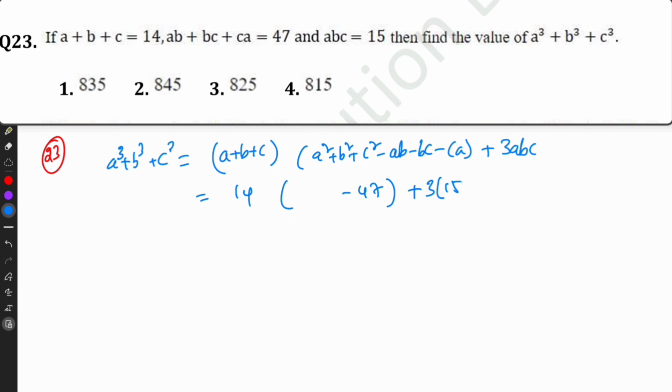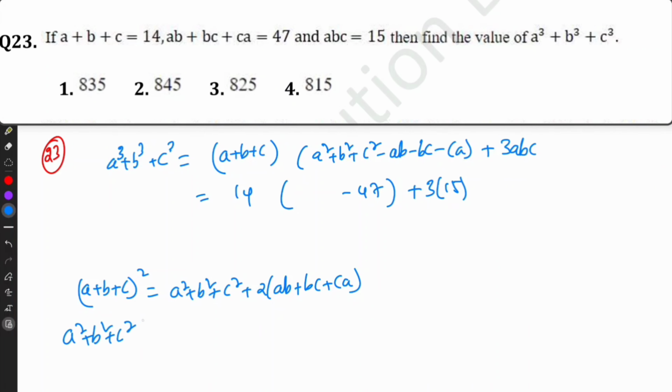ABC 3 into 15. So we don't know A square plus B square plus C square. So A plus B plus C whole square equal to A square plus B square plus C square plus 2 of AB plus BC plus CA. So A square plus B square plus C square equal to A plus B whole square is 14 square, 196 minus 2 into AB plus BC. So 2 into 47, 196 minus 94, that equal to 102.